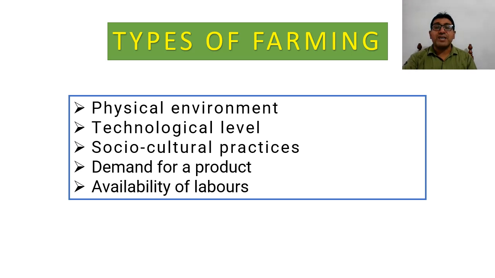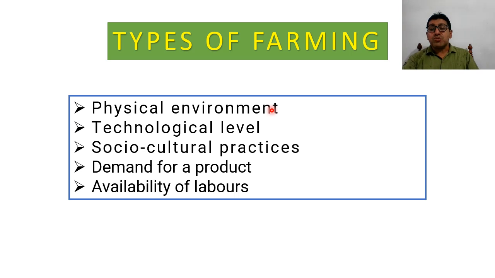So there are certain factors on which the type of farming depends. First one is physical factors, the physical environment. Children, we are aware that agriculture has a very close relation with the environment of the region. The environment includes climate, and in climate, temperature and rainfall, which are the most important elements for a crop.